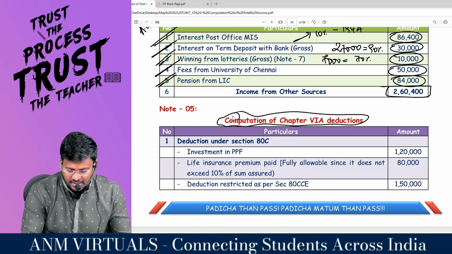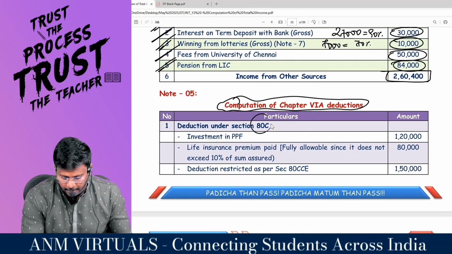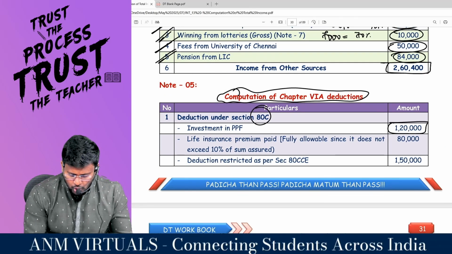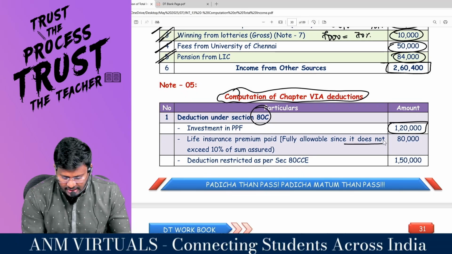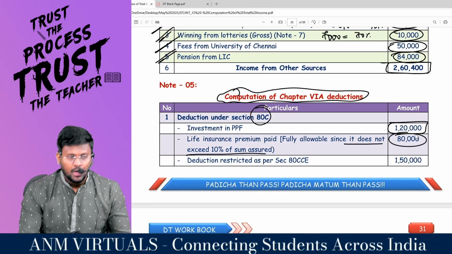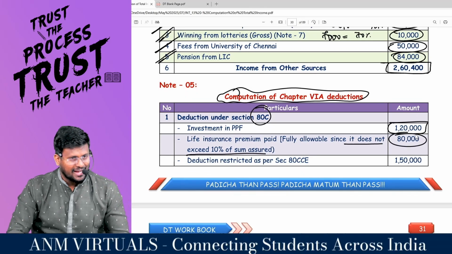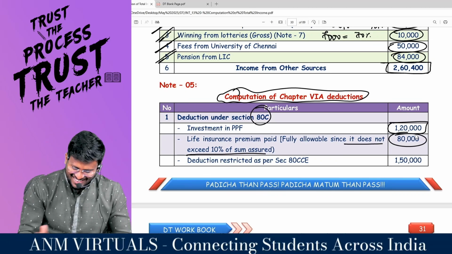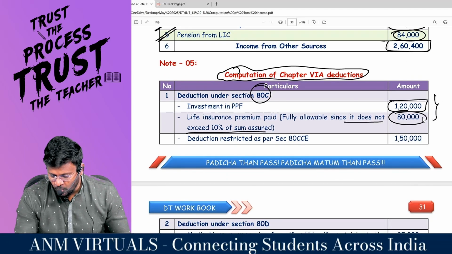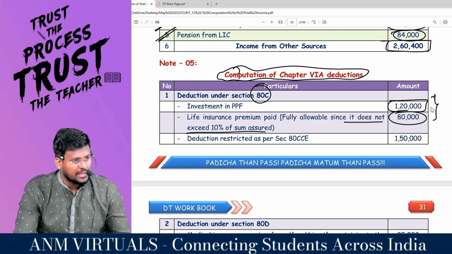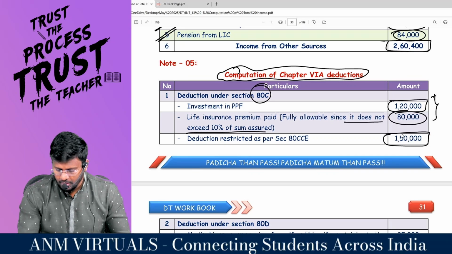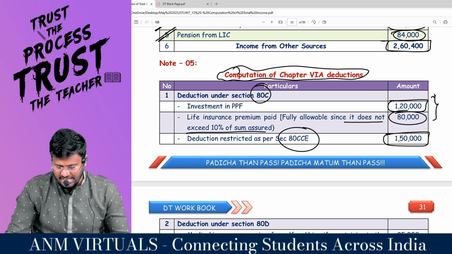Computation of chapter 6A deduction. Investment in PPF is entitled to claim deduction under 80C. Life insurance premium paid is fully allowable since it does not exceed 10% of the sum assured, because 10 lakh into 10% comes to 1 lakh. 1 lakh or 80,000, whichever is lower, comes to 80,000. 1 lakh 20,000 plus 80,000 comes to 2 lakhs. But it will be restricted as per section 80CCE.